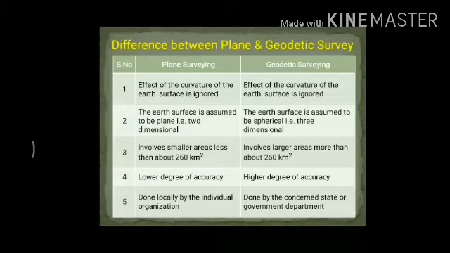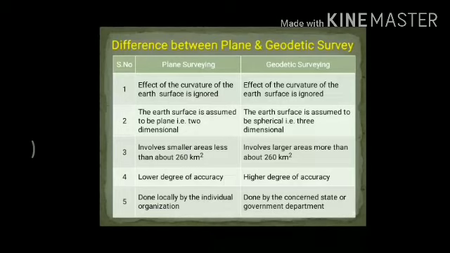in the plain surveying, the area considered is smaller. Whatever the area is, it is a plane surface, so it is called two-dimensional. But coming to the geodetic surveying, the larger area is considered. In that condition, we have to consider the curvature of the earth surface. So just assume that it is a spherical shape, so that is called three-dimensional.